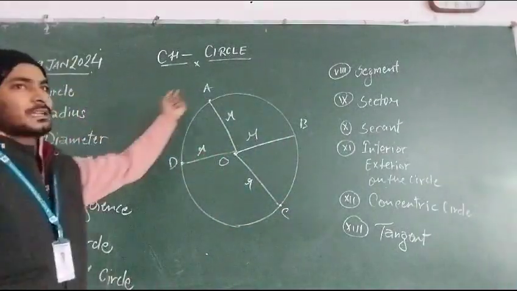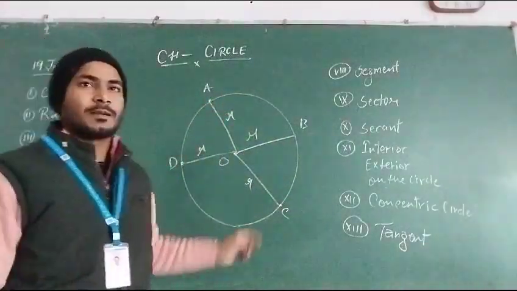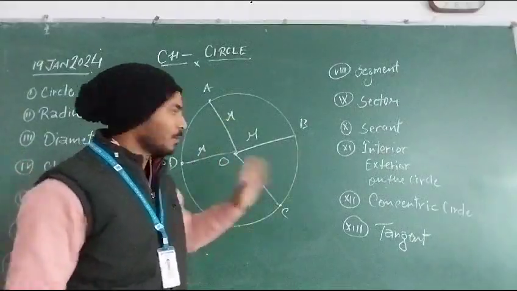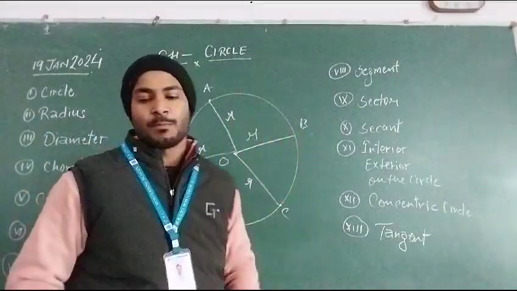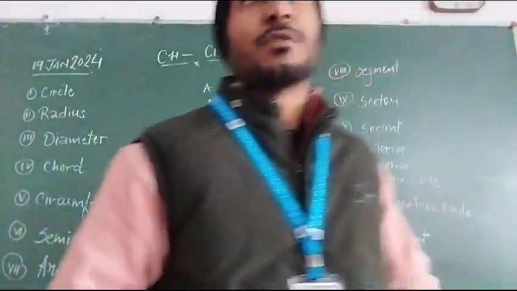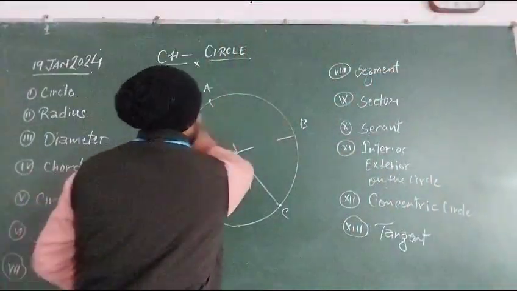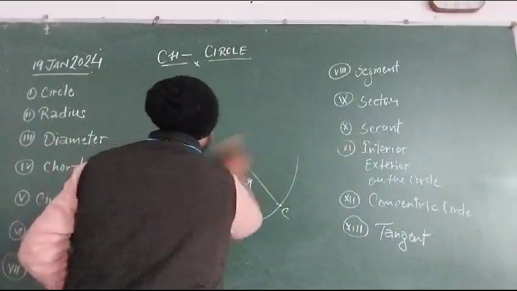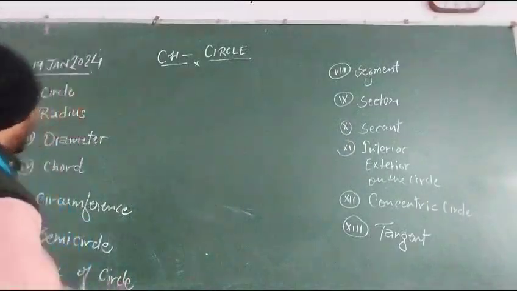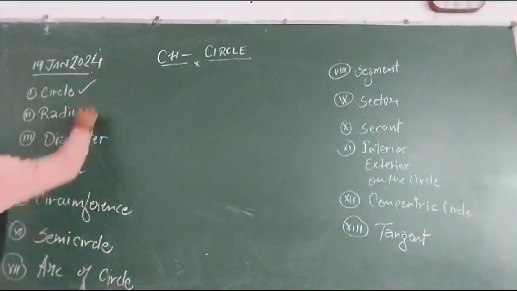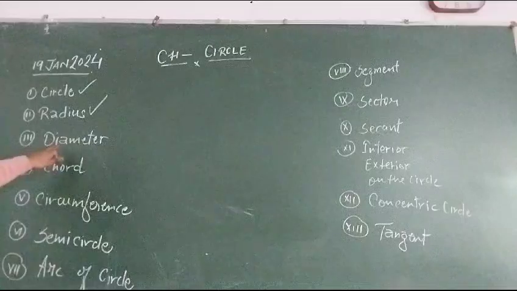What is a circle? It is a closed curved figure whose all points are at an equal distance from a particular point, and this particular point is called the center of the circle, and the distance between the points and the center is called the radius of the circle. And the another point, so what is circle? Done. What is radius? Done. Another point is diameter.